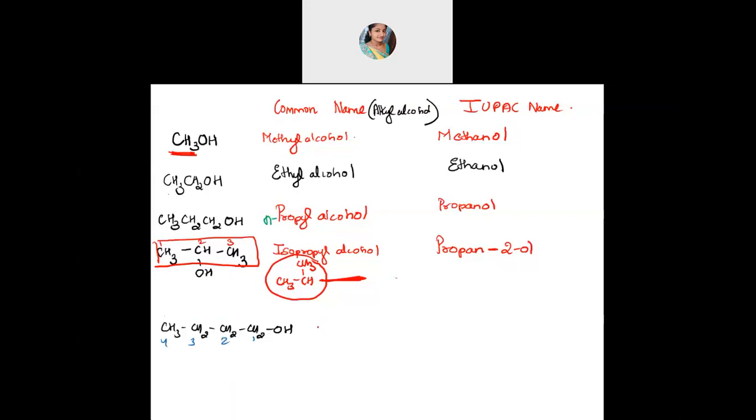It's written in a straight chain fashion, so it is N-butyl alcohol. And the IUPAC name? Butane, no? 4 carbon, so butane. And at the first position you have OL, so butane-1-ol or butanol you write. If you want to be very precise, you write butane-1-ol, or butanol is correct.